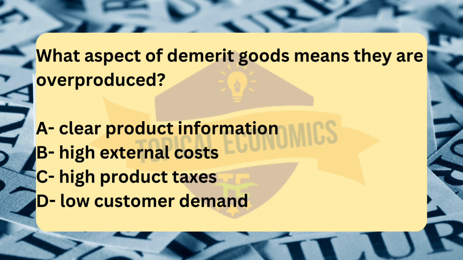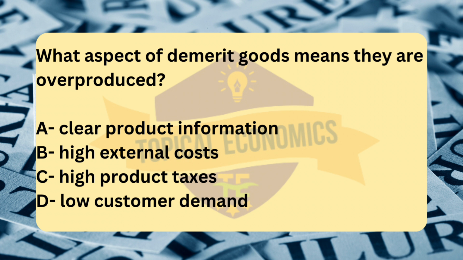Therefore, the primary reason demerit goods are overproduced is the high external costs associated with them, which are not accounted for in the market. Analyzing the other options. Option A. Clear product information generally leads to more informed consumption choices. If anything, it would reduce overconsumption of demerit goods by alerting consumers to the negative effects of those goods. However, demerit goods are typically overproduced because of externalities, not because of a lack of clear information.